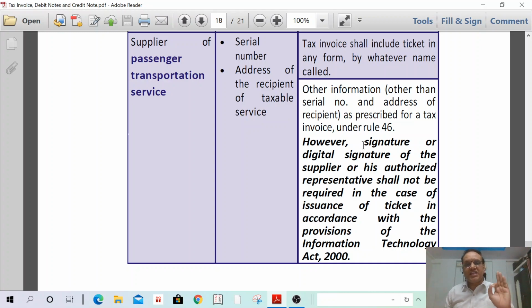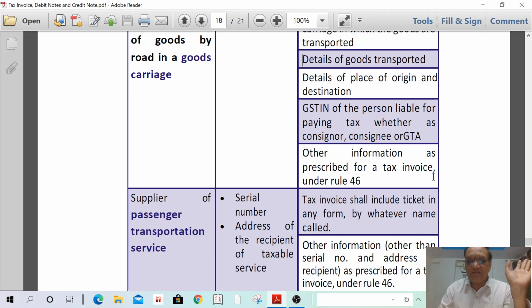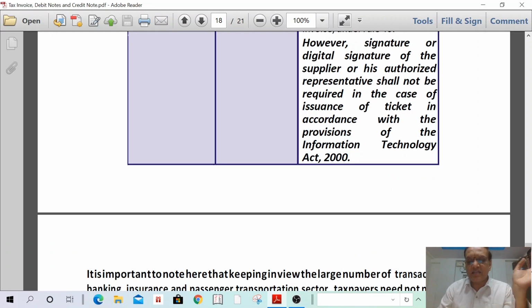In these three cases, first case, banking company, insurance company, financial institution, non-banking financial institutions, they are sending monthly account statements to the account holders on their email ID. It shall be treated as a tax invoice. Second is the goods transport agency, which issues a consignment note. It shall be considered as a tax invoice. No separate tax invoice shall be issued. In case of passenger transport service, they are issuing a ticket. The ticket shall be considered as a tax invoice only. In these three cases only, a tax invoice is not required to be issued. Only these tickets or account statements or consignment notes are enough.